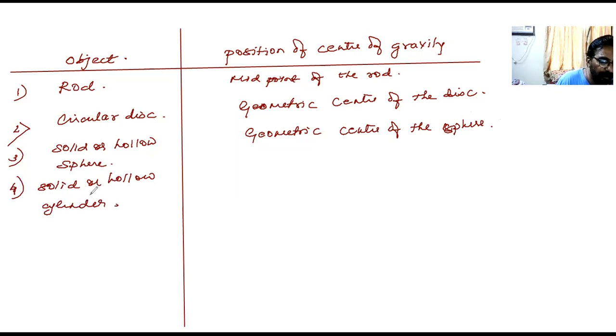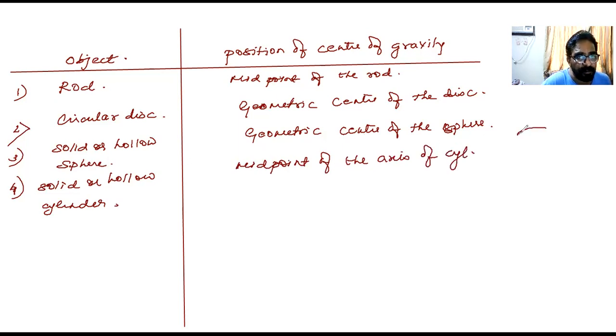So naturally, beta, we can say the midpoint of the axis of the cylinder, okay? See, I'll tell you, suppose this is a cylinder. You can imagine its axis passing through its center.